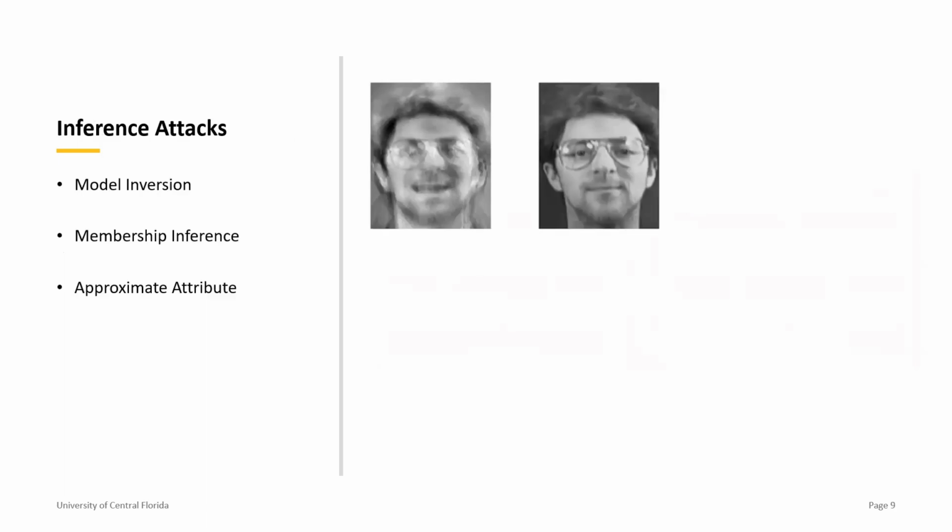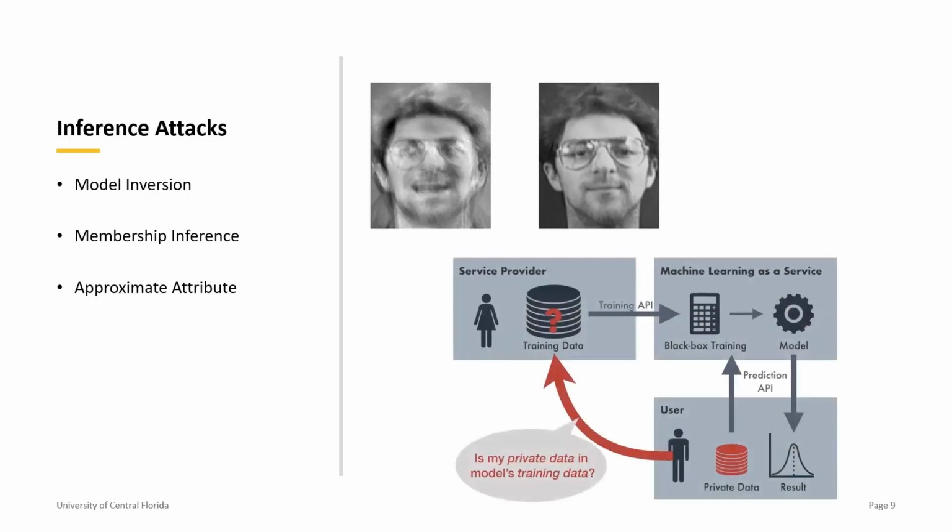So AI inference attacks refer to security and privacy threats that exploit vulnerabilities in machine learning models during the inference or prediction phases. In the context of AI and machine learning, the inference phase is when a trained model makes predictions or classifications on new unseen data. Inference attacks aim to extract sensitive information about the model, the training data, or even the input data itself by analyzing the responses that the model gives.